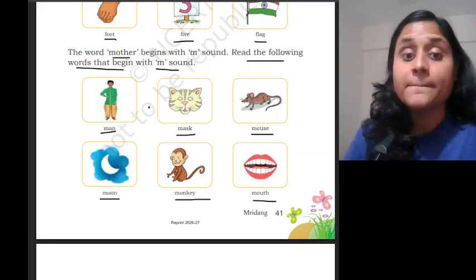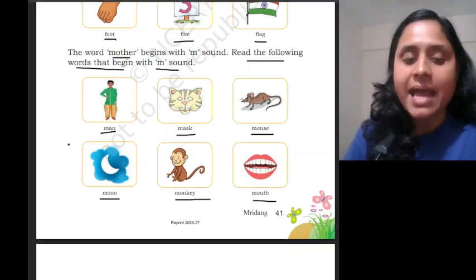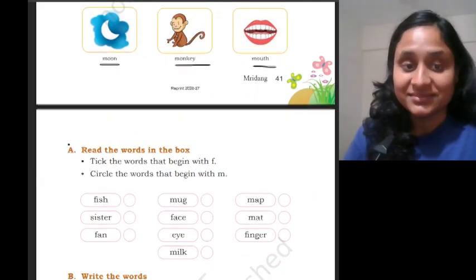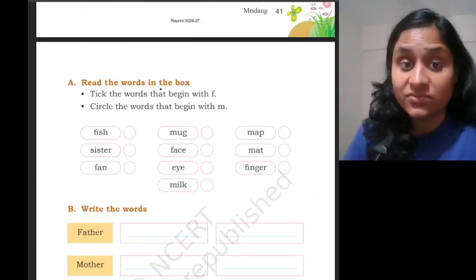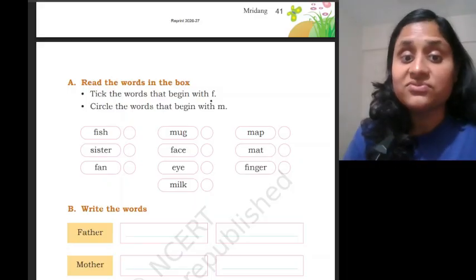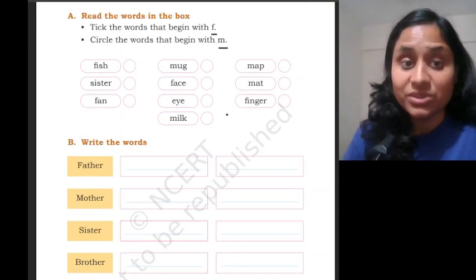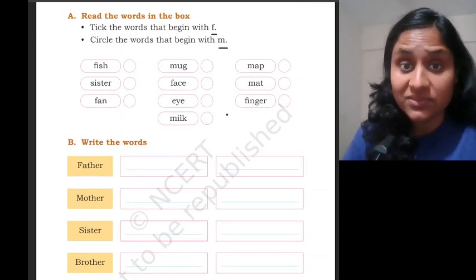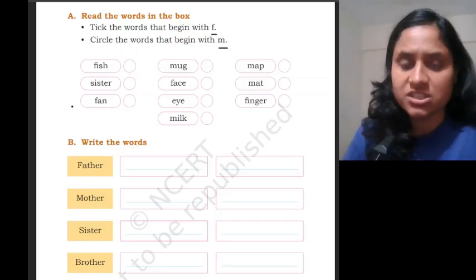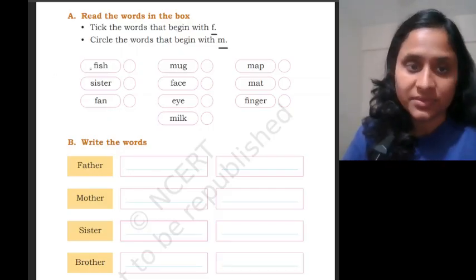M says ma. So these were the words that begin with M sound. Now read the words in the box. Tick the words that begin with fa and circle the words that begin with ma. Okay? You need to tick the words that begin with fa and circle the words that begin with ma.